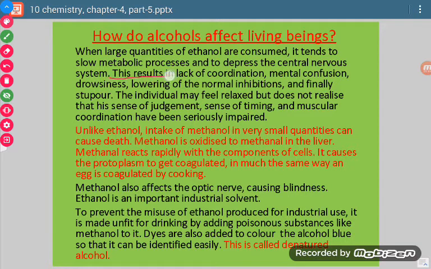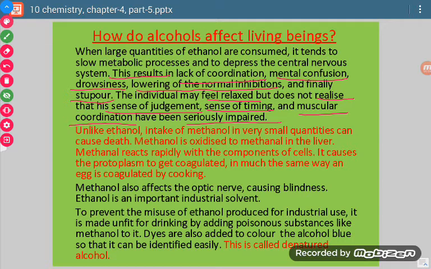What does it result in? It results in lack of coordination, mental confusion, and drowsiness. It causes lowering of the normal inhibition, and finally, stupor. The individual may feel relaxed but does not realize that his sense of judgment, sense of timing, and muscular coordination are all in bad form.